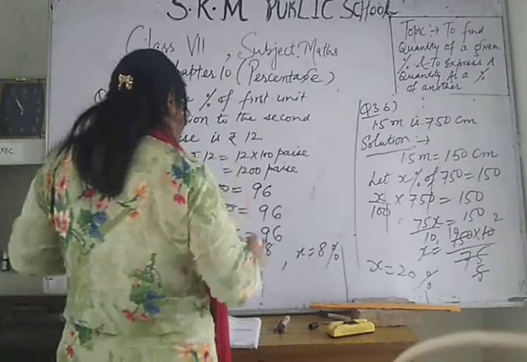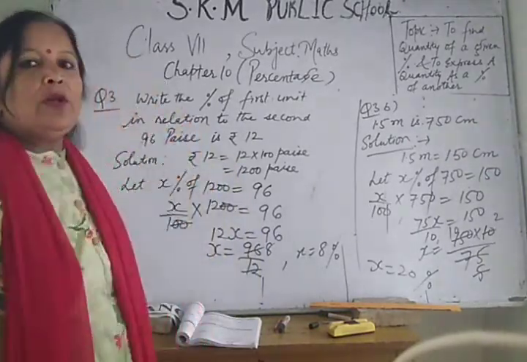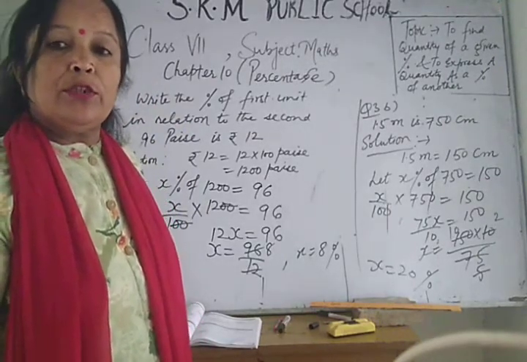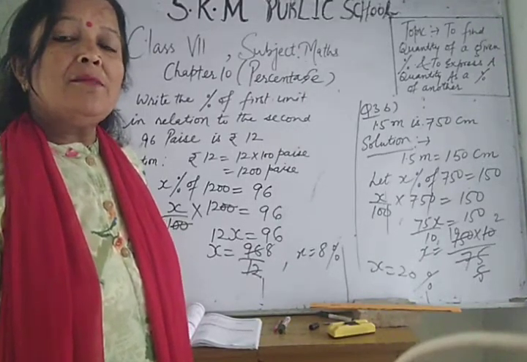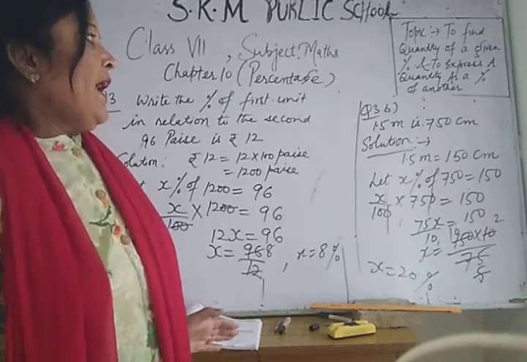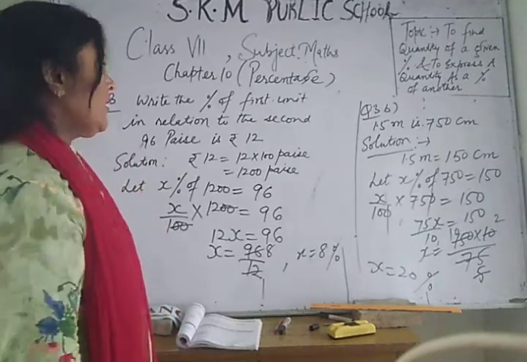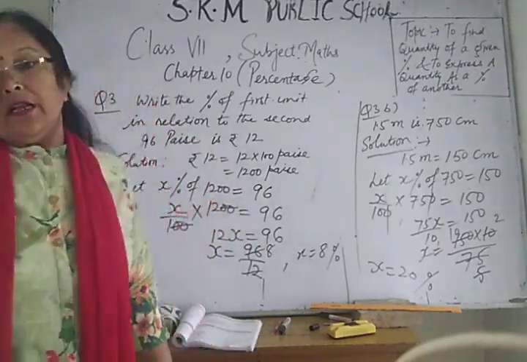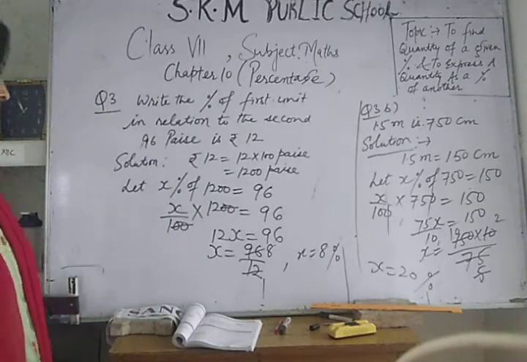So 1 whole 1 upon 4 kg is equal to 1000 grams plus 250 grams. Then you will find x percent of 1250 grams is equal to 20 grams, and then you will get the percentage.